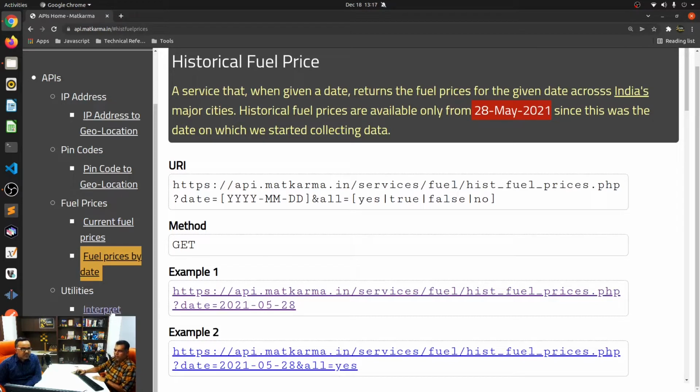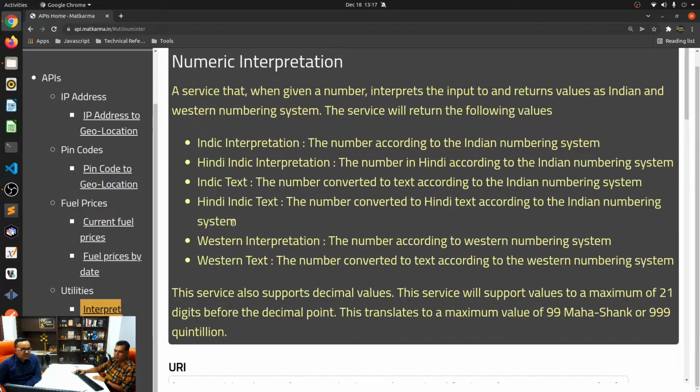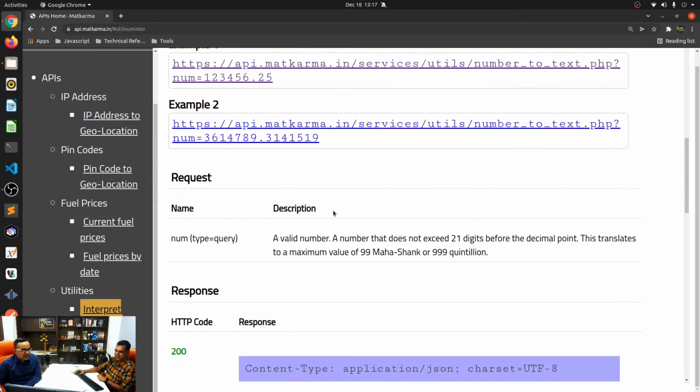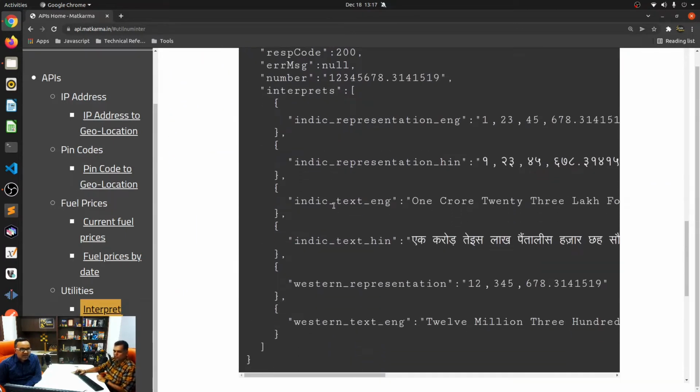I also have this neat little thing. I'm calling it interpret numbers, but basically it's a numerical representation, a number to text utility, where you provide a number with decimal places and everything, and it will give you 6 types of values. It will give you that number in an Indic representation, Western representation, and in Hindi, and the text also. So you can see this number in text, and also the same thing in Hindi text. How cool. And then you can also have the Western representation with millions and billions and things like that.